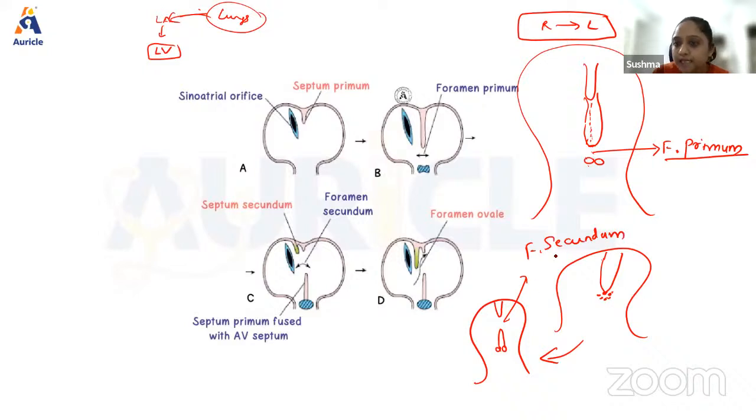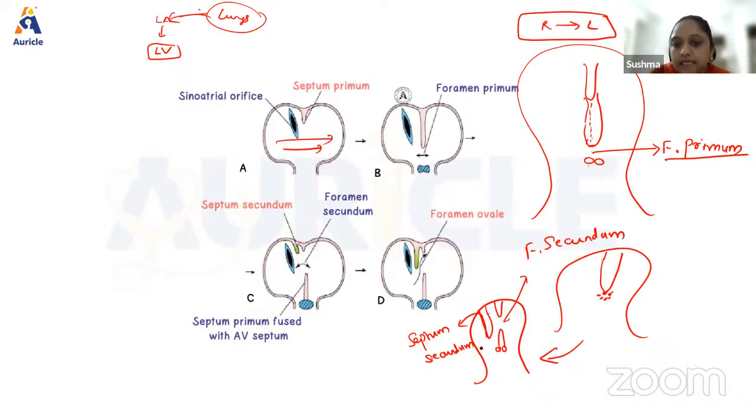After the foramen secundum gets formed, one more septum starts developing lateral to the foramen secundum, which is called septum secundum. Now, the blood always moves from right side to left side in the heart.